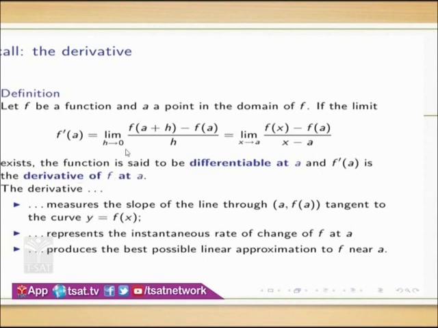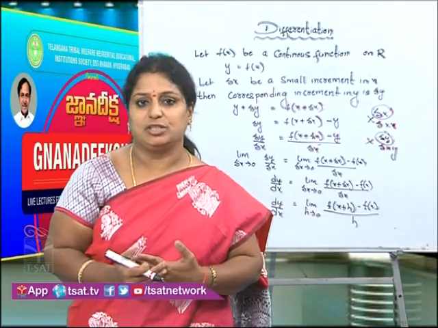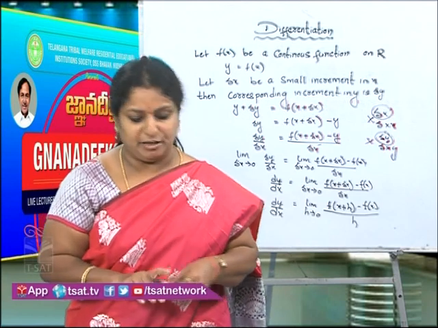So this is the definition. This definition itself we call the first principle, children. Now we are going to use this first principle to find the derivatives of many functions. In the process, first we will find the derivative of algebraic functions, then we will move to trigonometric functions.